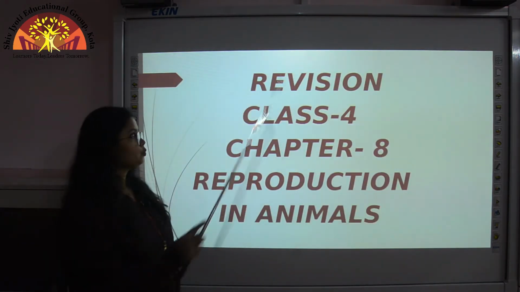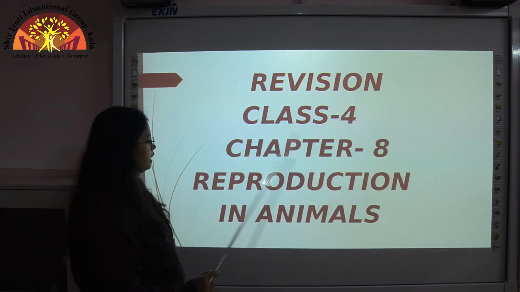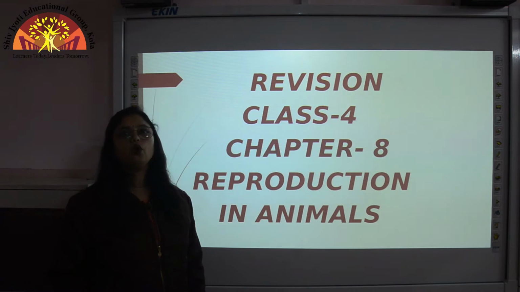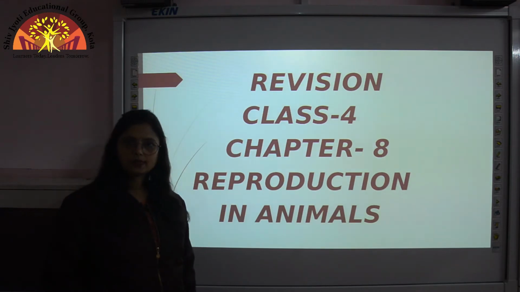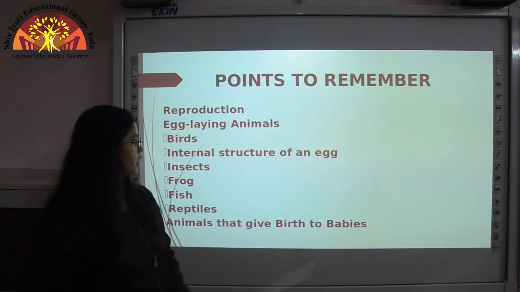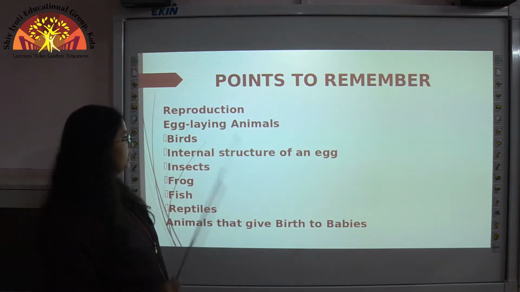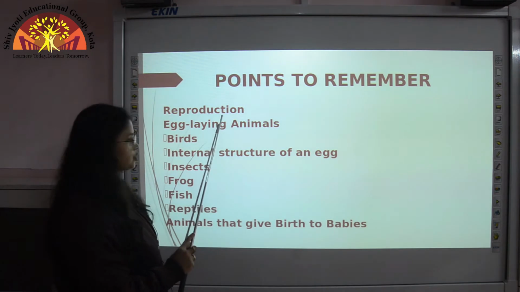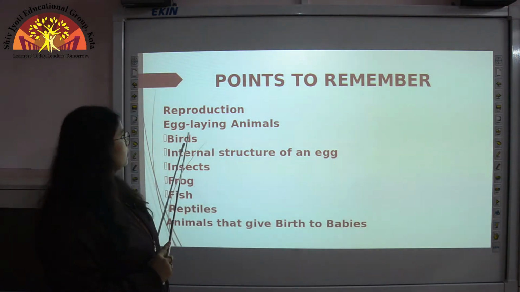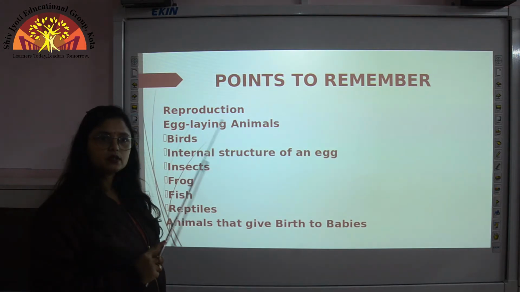Children, today we will do the revision of chapter 8, that is reproduction in animals. So all of you open your books, page number 66, chapter number 8, reproduction in animals. Children, in this chapter we have studied about reproduction, that what is reproduction. Then we have studied that there are two ways in which animals reproduce.